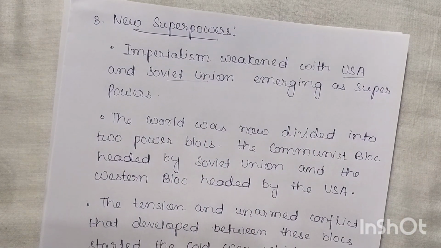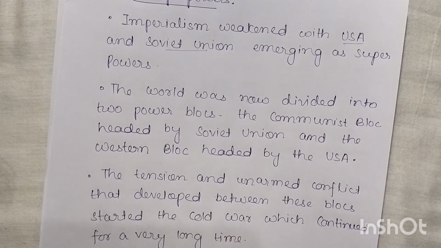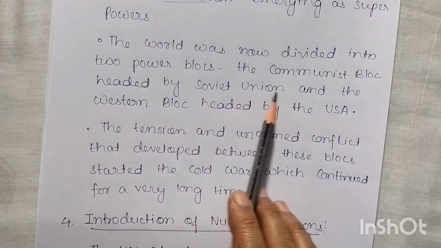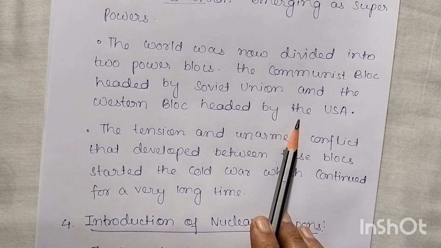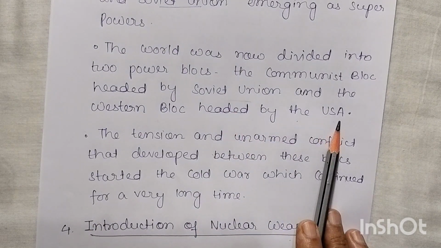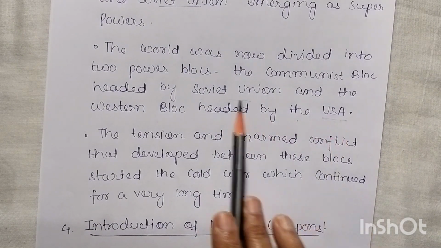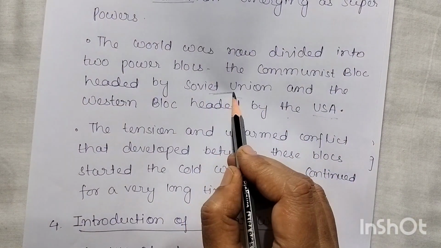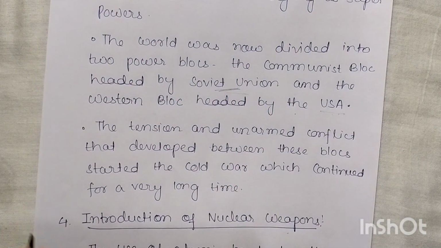The world was now divided into two blocs. Again the nations were divided into two camps: the communist bloc headed by the Soviet Union and the Western bloc headed by the USA. A few countries supported the Soviet Union and the other countries supported the USA. Communism is an economic ideology in which property and wealth should be communally owned instead of individually.